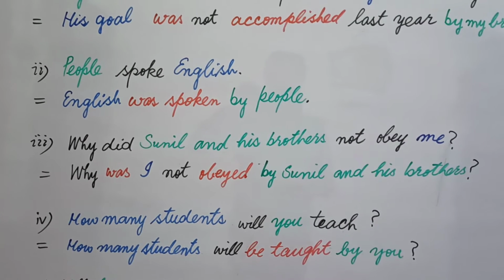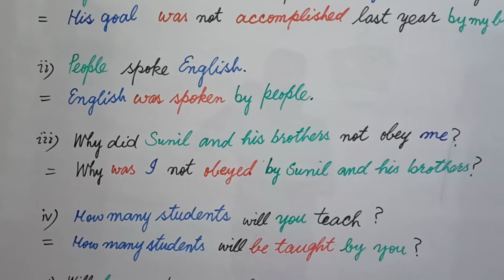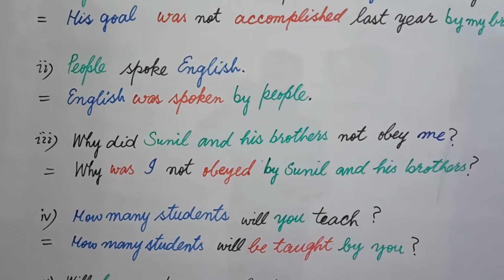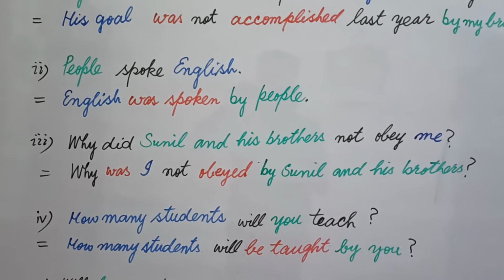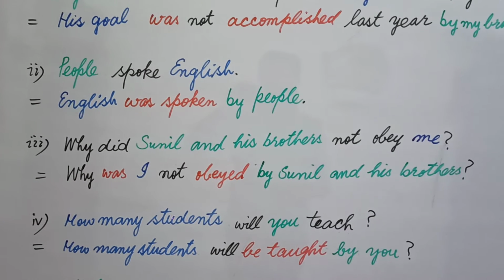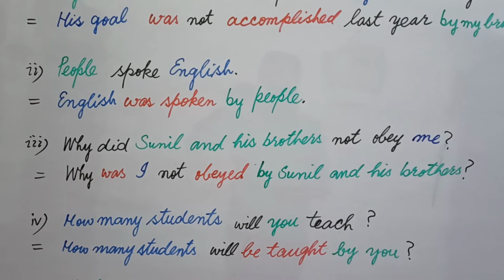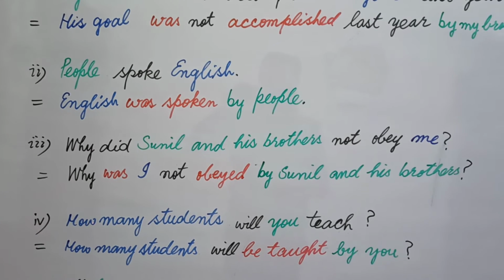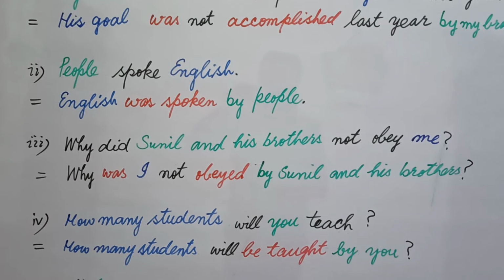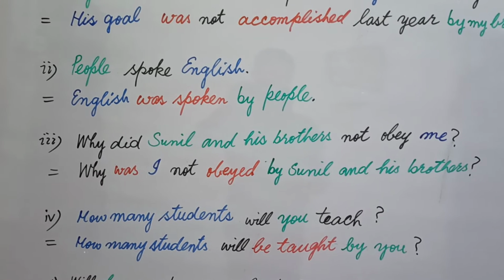If your object or subject is connected with the question word, that question word is also called a part of the subject or object here. Now what will happen here? Students is connected with how many, and how many is a question, so this question and this object will be combined, and this will be called interrogative.